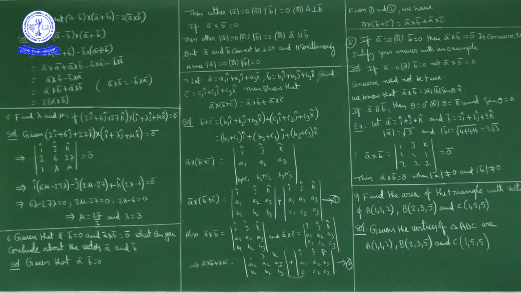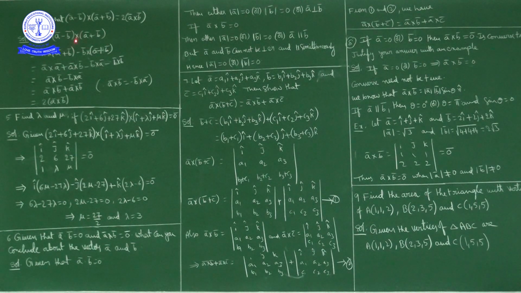Show that (a bar minus b bar) cross product with (a bar plus b bar) is equal to 2 times of a bar cross b bar. Now what we have to show? How to show that (a bar minus b bar) cross (a bar plus b bar) is equal to 2 times of a bar cross b bar. Okay, we'll take LHS and prove RHS. Left hand side is this one.